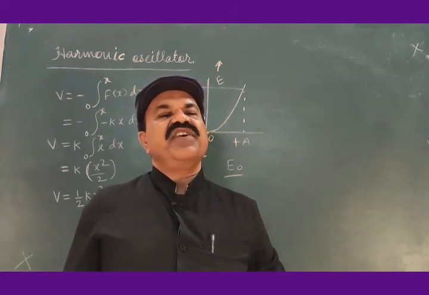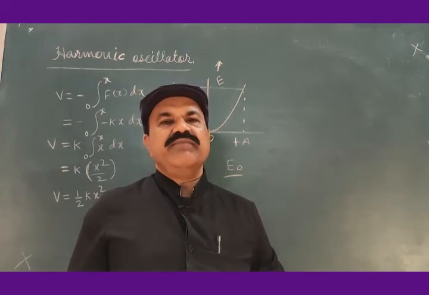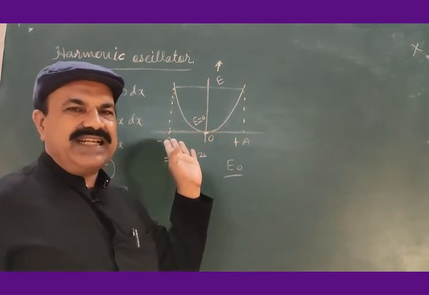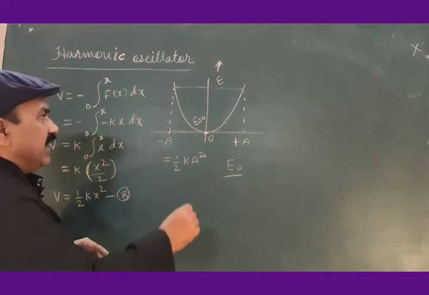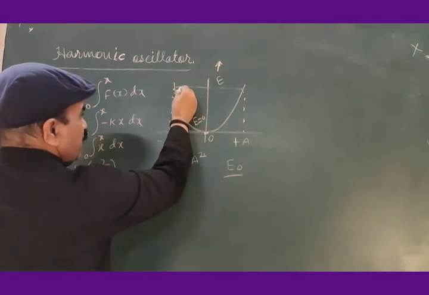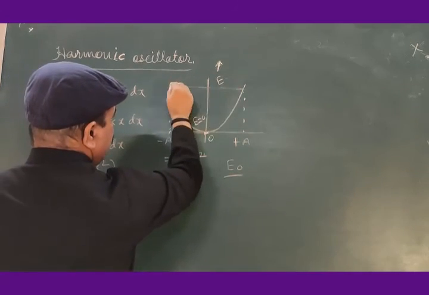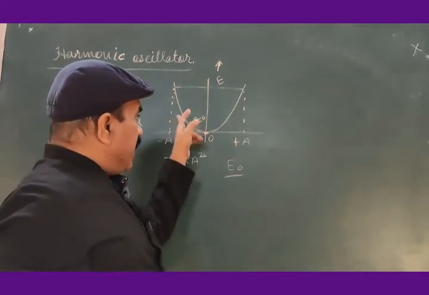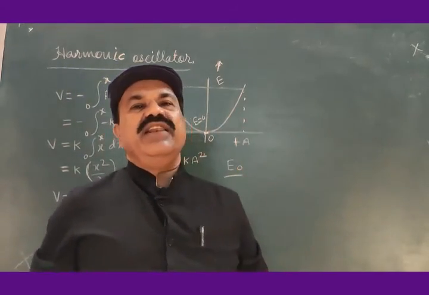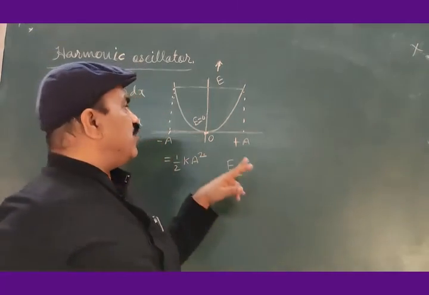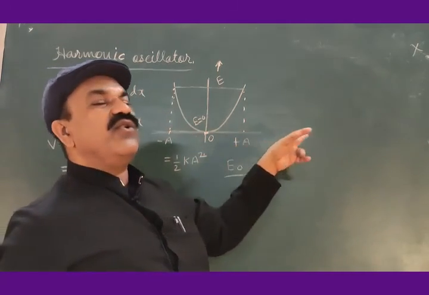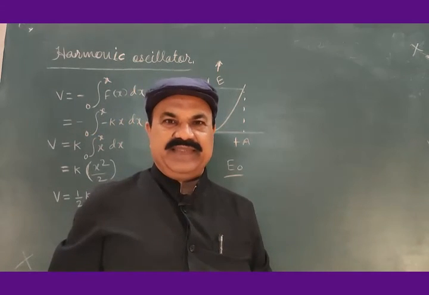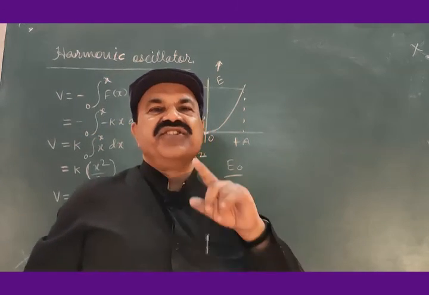The third modification anticipated by quantum mechanics to this classical picture is this: the particle is restricted to move between minus A to plus A in the potential well. It is not allowed to go beyond minus A or beyond plus A. According to quantum mechanics, this is not true.